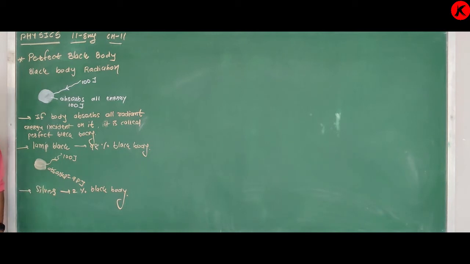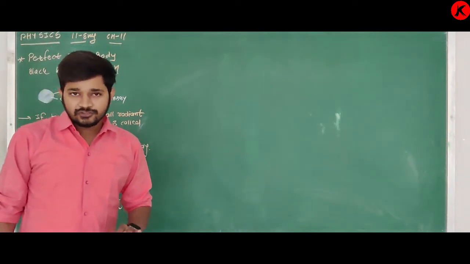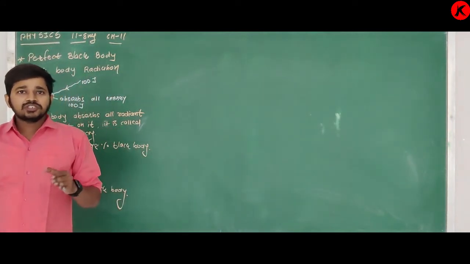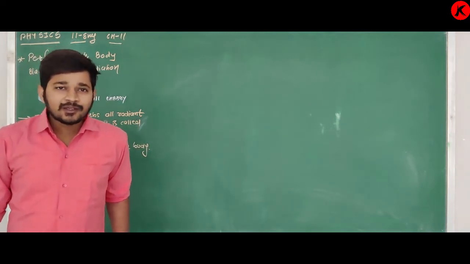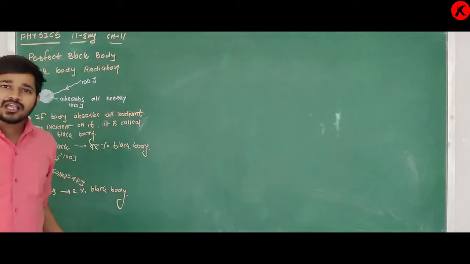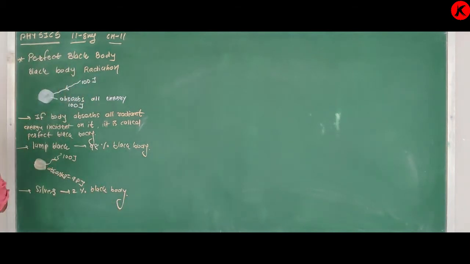Simple. And one most important thing: there is no relation of black body with black color. It is not that if an object is black, then it is called a black body. No. Now, what is the meaning of black body radiation and how can we make a perfect black body?